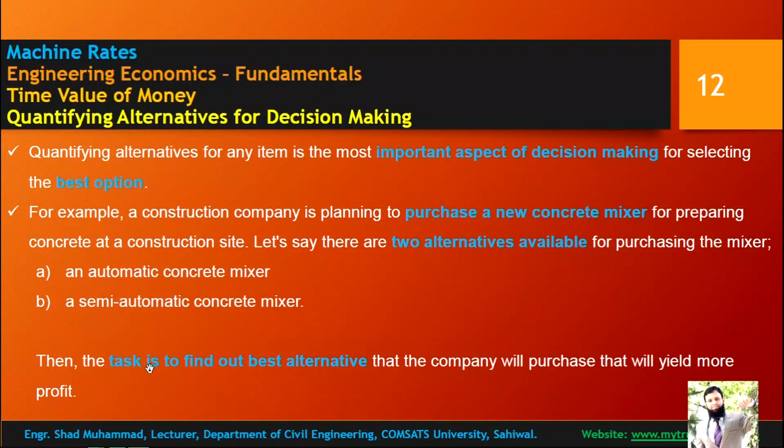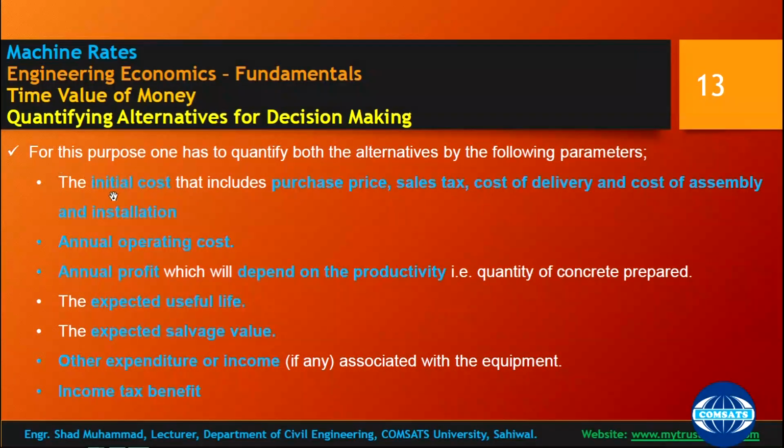So everything depends on the business. The greater the profit, the greater the chances of accepting that alternative. So how are we going to quantify the alternatives for decision making? For this purpose, one has to quantify both alternatives by the following parameters: the initial cost, that includes the purchase price of the equipment, sales taxes, cost of delivery and cost of assembly and installation; the annual operating cost of the equipment; and the annual profit, which will depend on the productivity, that is concrete prepared.